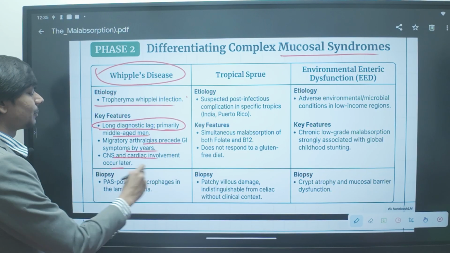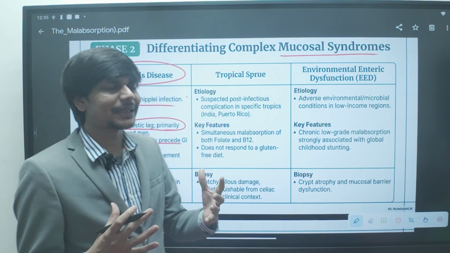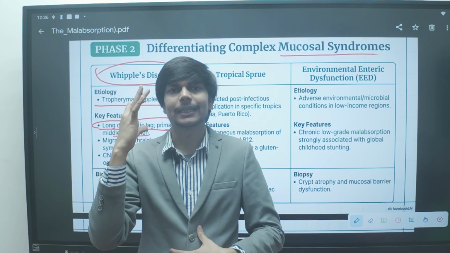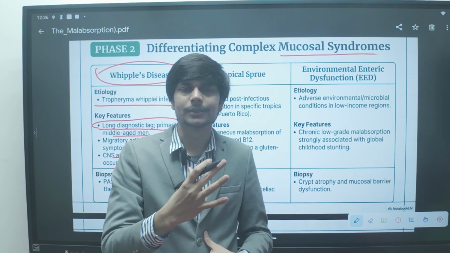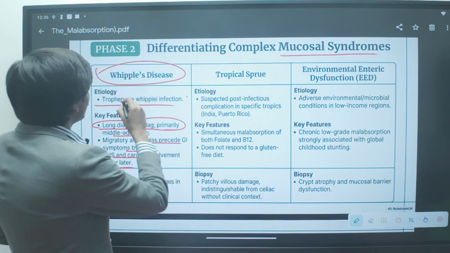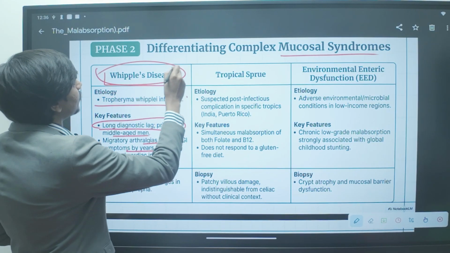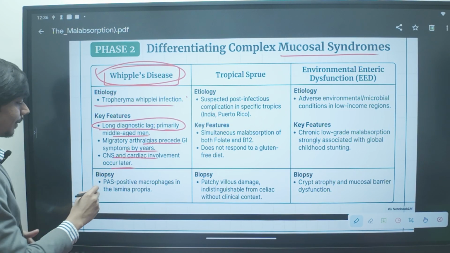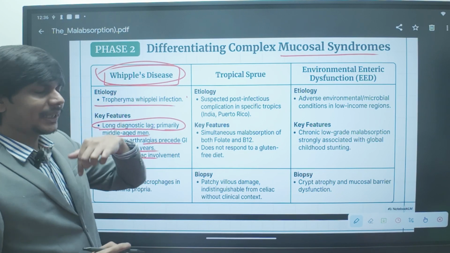CNS and cardiac involvement can also occur. Although the problem is in the gastrointestinal tract, the patient can present with encephalitis, dementia, memory loss. The patient can present to us with pericarditis, cardiac involvement. So all these problems can occur because of Whipple's disease. How do you diagnose Whipple's disease? By doing endoscopy and biopsy.